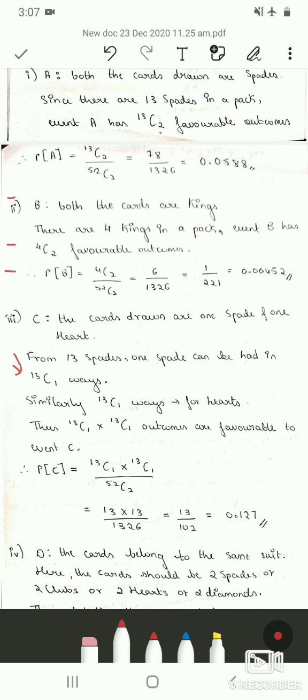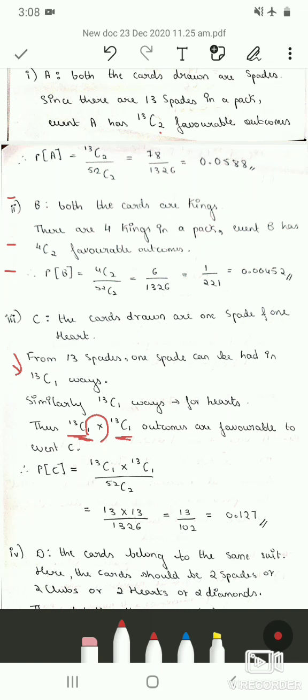Therefore the total favorable outcomes is 13C1 into 13C1. So this is for spade and this is for heart. That is, out of 13 spades, one card that is drawn at random is a spade card, and out of 13 hearts, one card is drawn at random, which is a heart card. So here we have taken the multiplication sign.